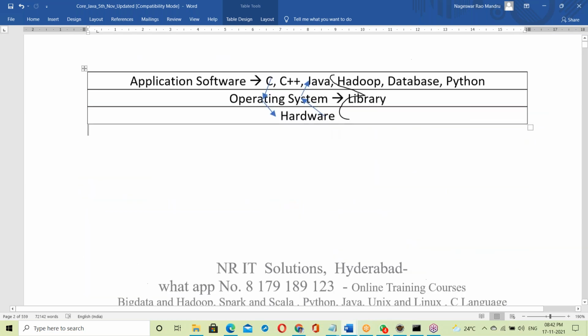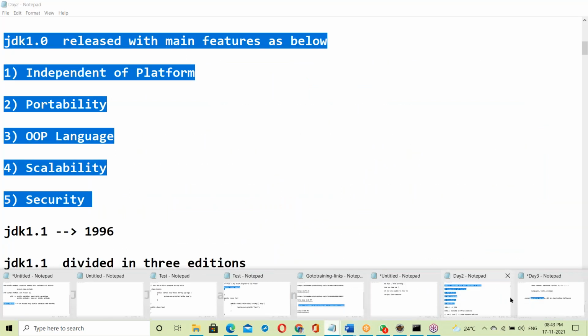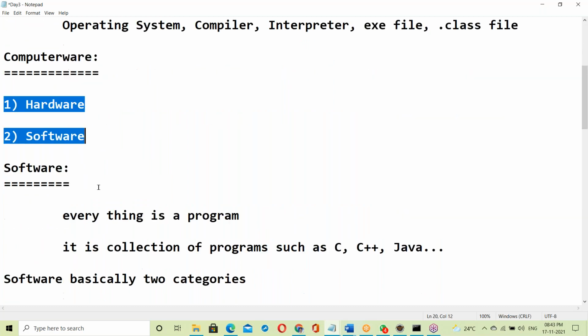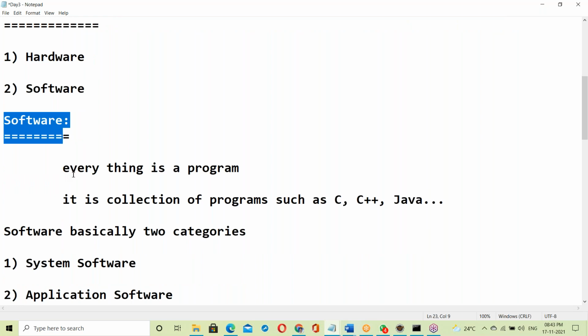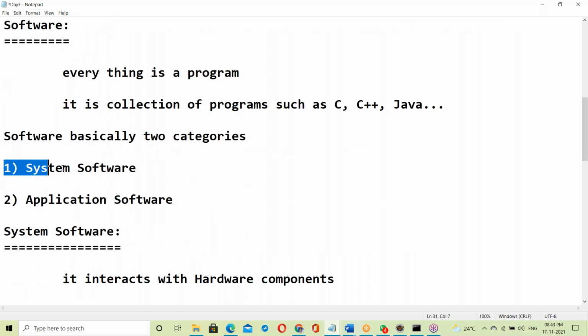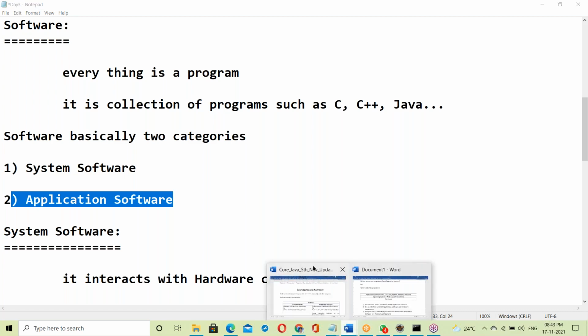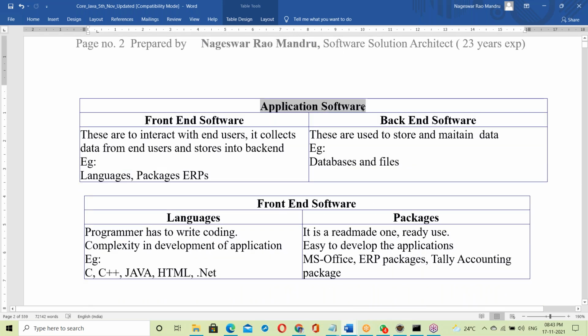First, computerware, hardware and software. So Java comes under software. In system software, next application software. Java is application software, so that's the reason we move to application software. In application software there is front end and back end. Java comes under front end.